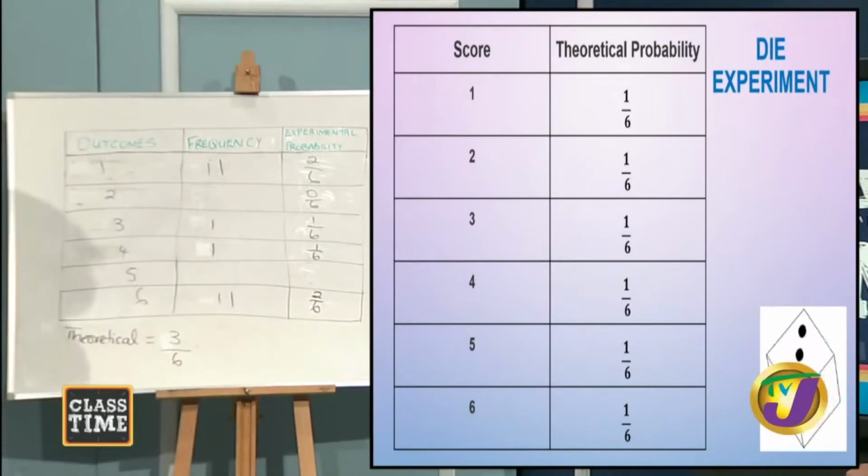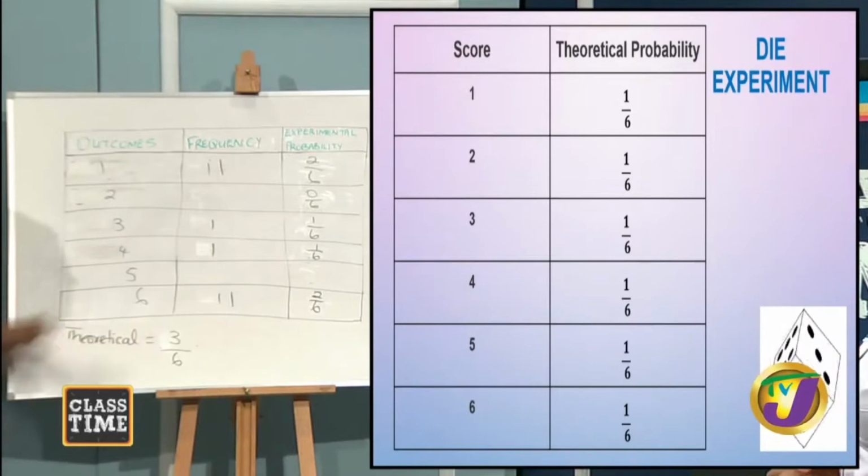What were we trying to do again? Get an even number. Let us look at the theory and what it is here. So the theory is 3/6, and based on this table, how many even numbers did we get? We got 3. So the theoretical probability is indeed matching up with the experimental probability.